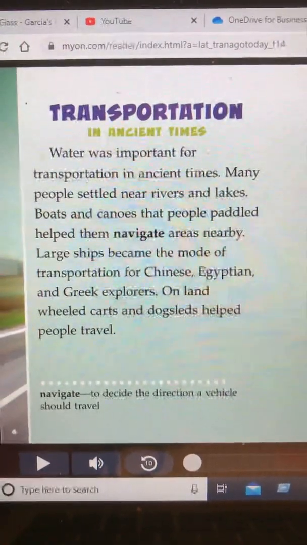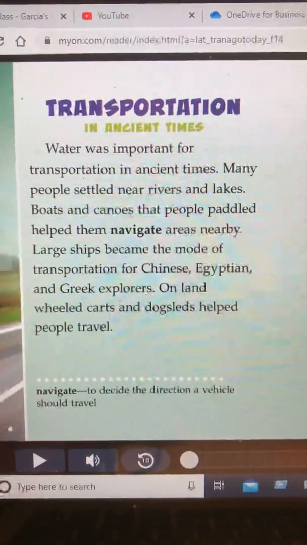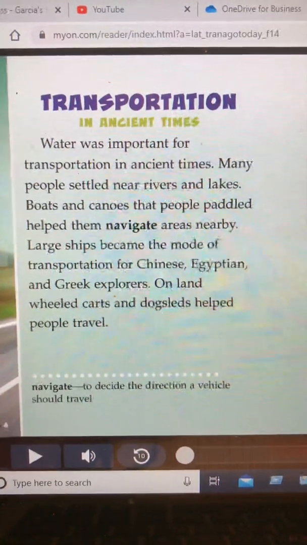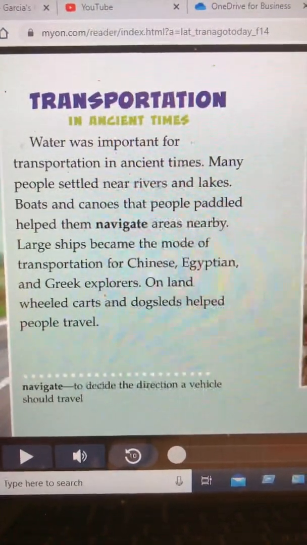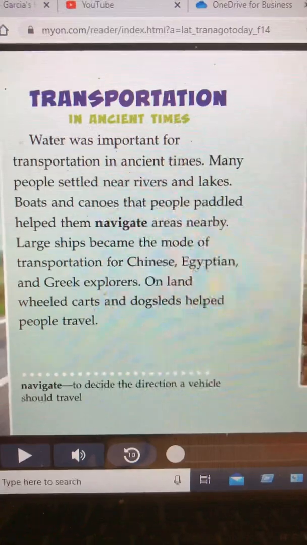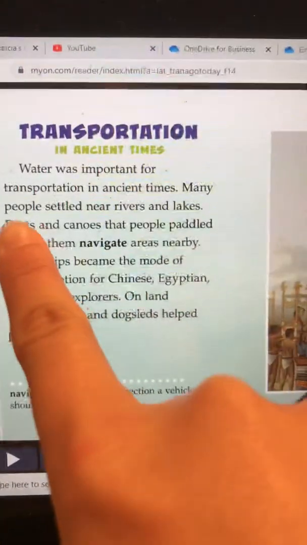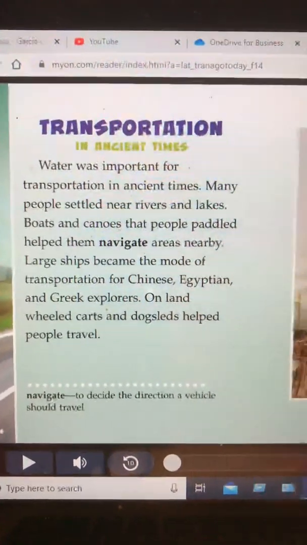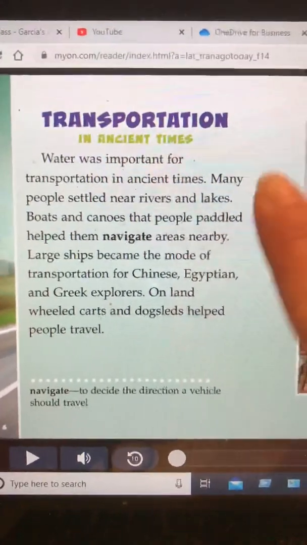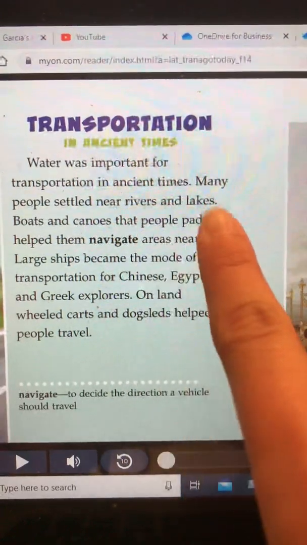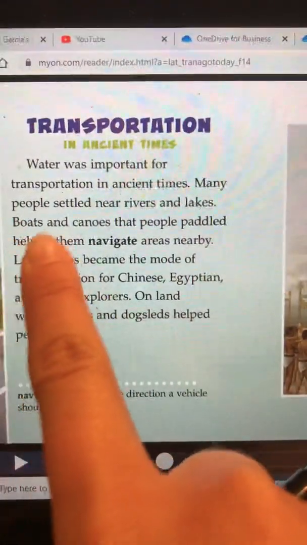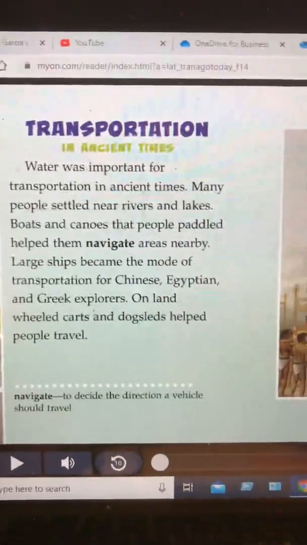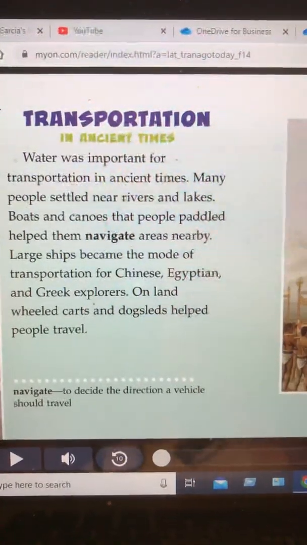So let's keep reading. Boats and canoes that people paddled helped them navigate areas nearby. Okay, so people used boats and canoes, and those are both forms of transportation. They used those so that they could get to areas nearby. So people who lived near rivers and lakes didn't walk around, but mostly used boats and canoes to travel from one place to another. That would be a fact.